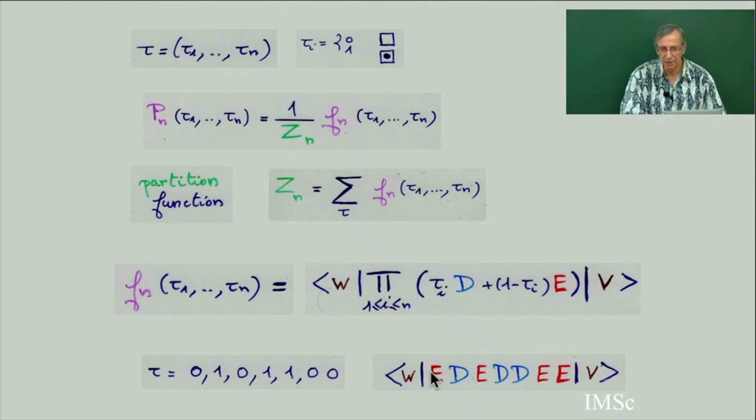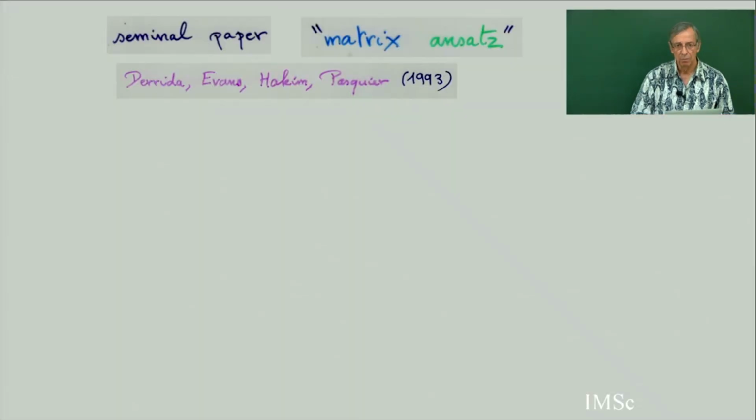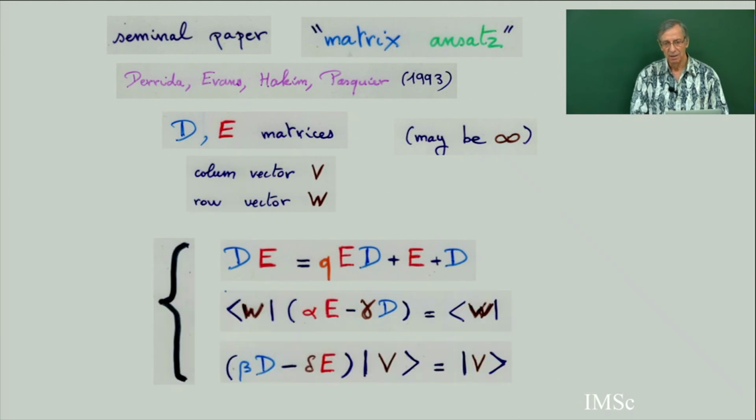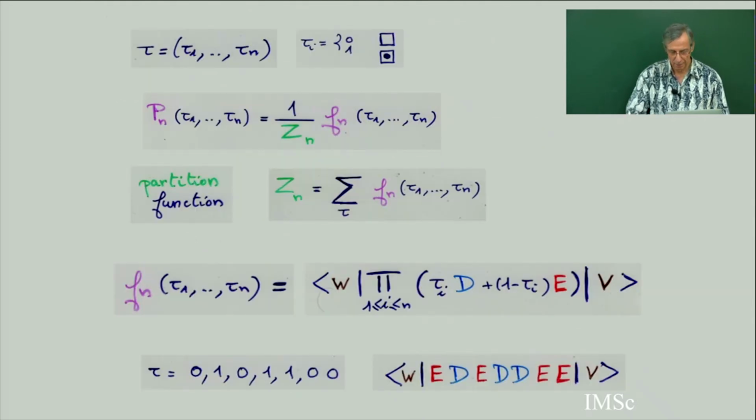So a product of matrices, and then on the left, you multiply by the row vector W. On the right, you multiply by the column vector V. So you get a certain number. You divide this number by the sum of all the fn, and you get exactly the stationary probability of the PASEP with 5 parameters. So as soon as I have D, E, V, W satisfying this, then I can compute completely the stationary probability.